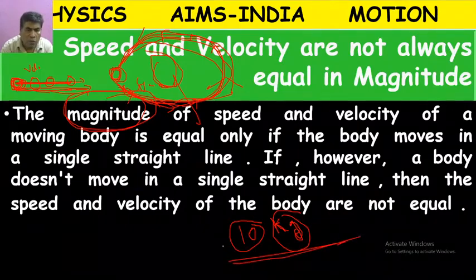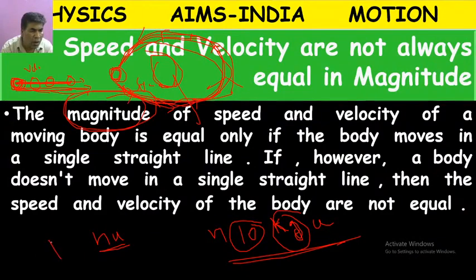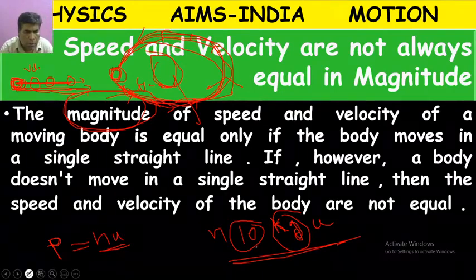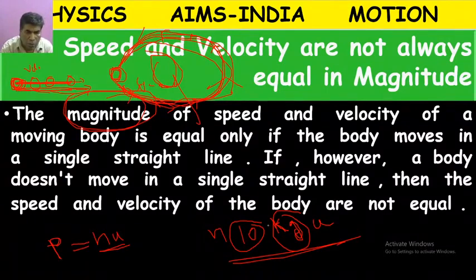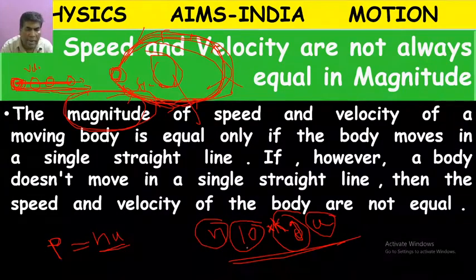The product of numerical value n and unit u is called magnitude, which is denoted by the symbol P. So numerical value alone is wrong. Magnitude is a product of numerical value and unit.